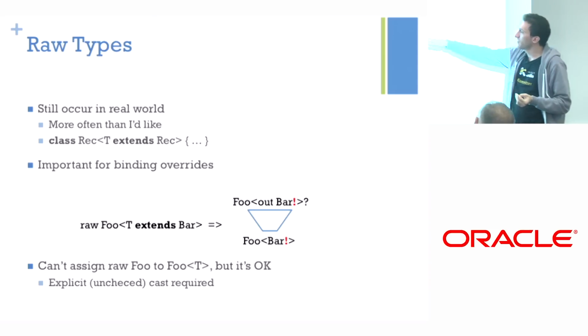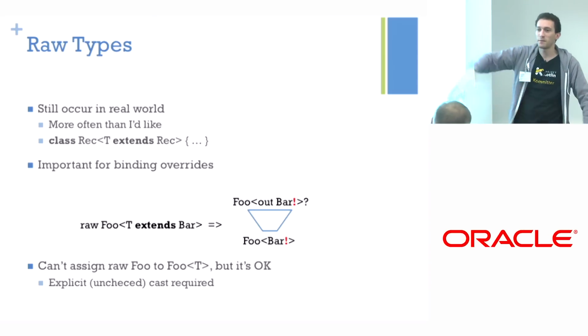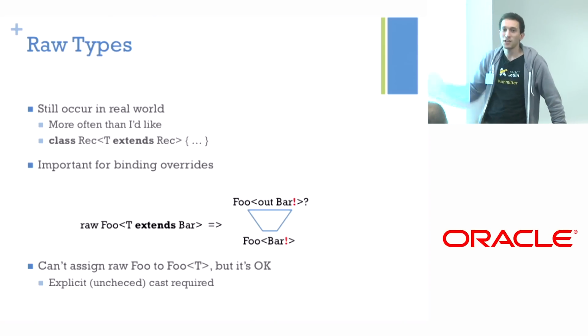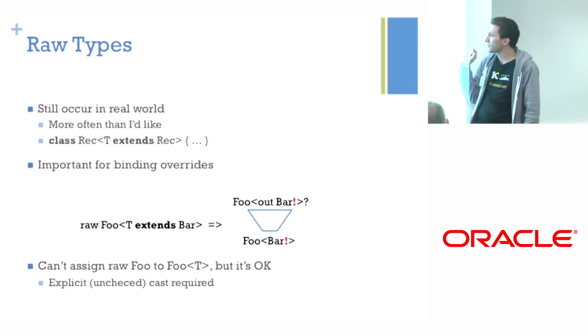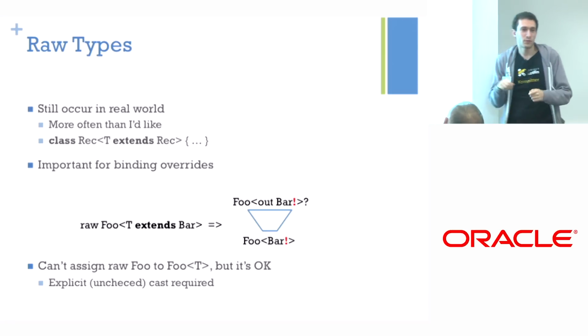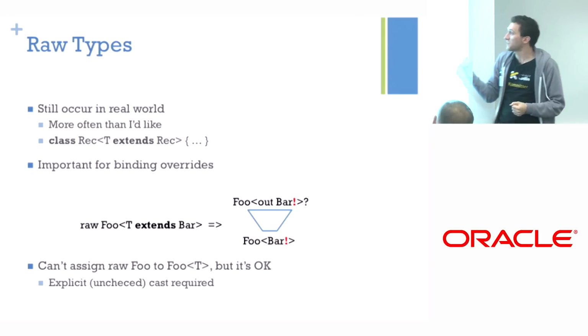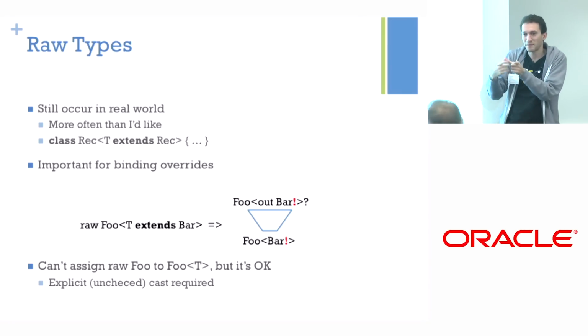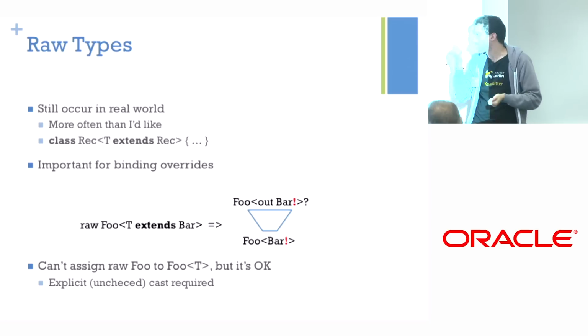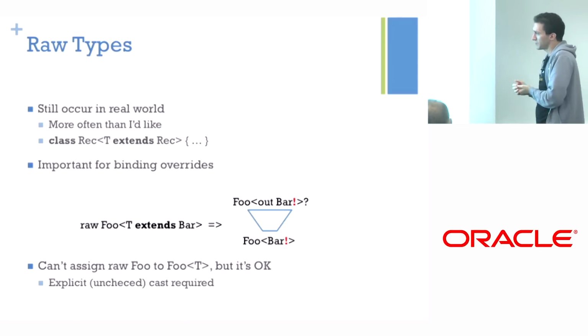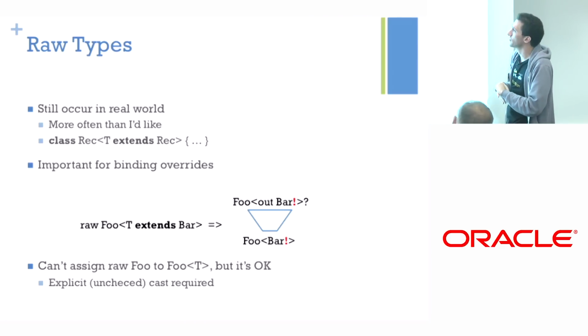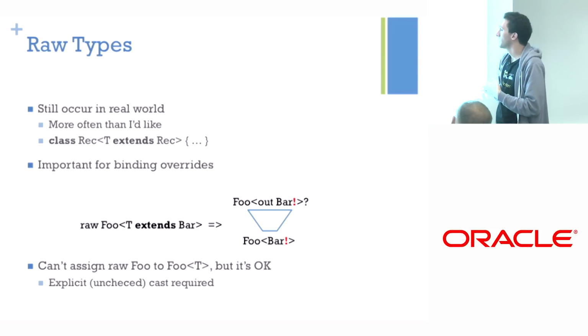Also, there are many raw types stuck somewhere in the middle of a large hierarchy. You may not be accessing them immediately, but when we're binding overrides in the compiler, we have to see that this raw type here is actually compatible to that generic type over there. So we have to represent them. We don't do it as smoothly as everything else, but still.